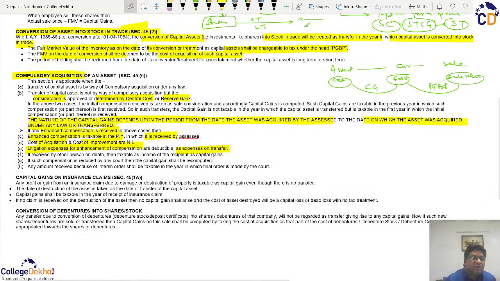Similarly, on the similar grounds, we have the capital gains on the insurance claim. So if you have an asset and it has been insured and there is certain mishappening which prompts you to claim the insurance, that is, the insurance claim is granted. So whatever insurance claim amount is received by you, that becomes a sale consideration.